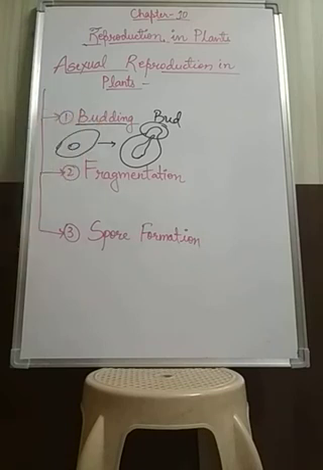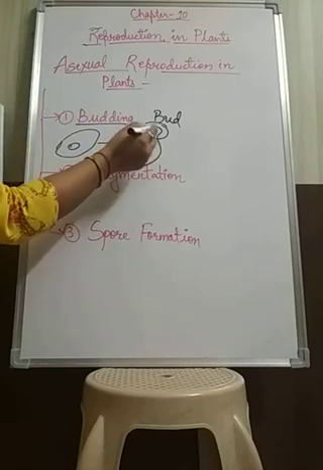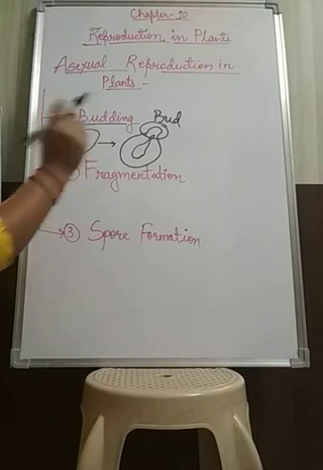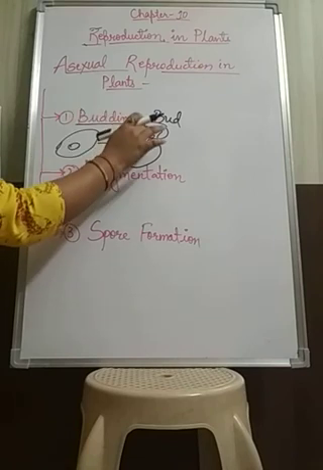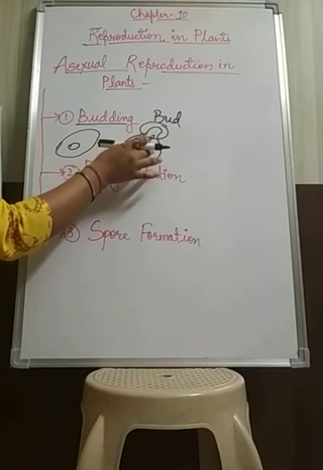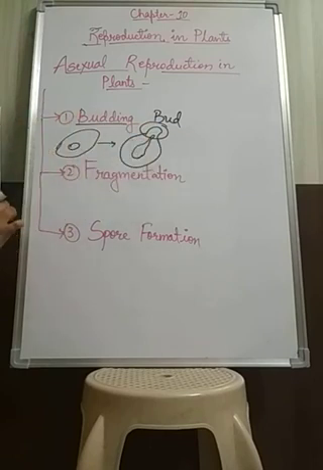This bud remains attached to the body of the parent for a while before becoming free as an individual organism. Till proper growth takes place, the bud will remain attached to the body of the parent organism.